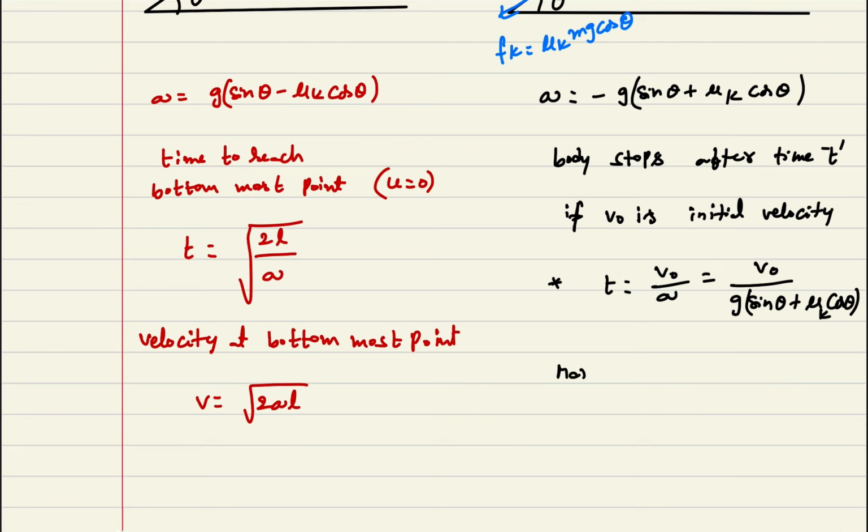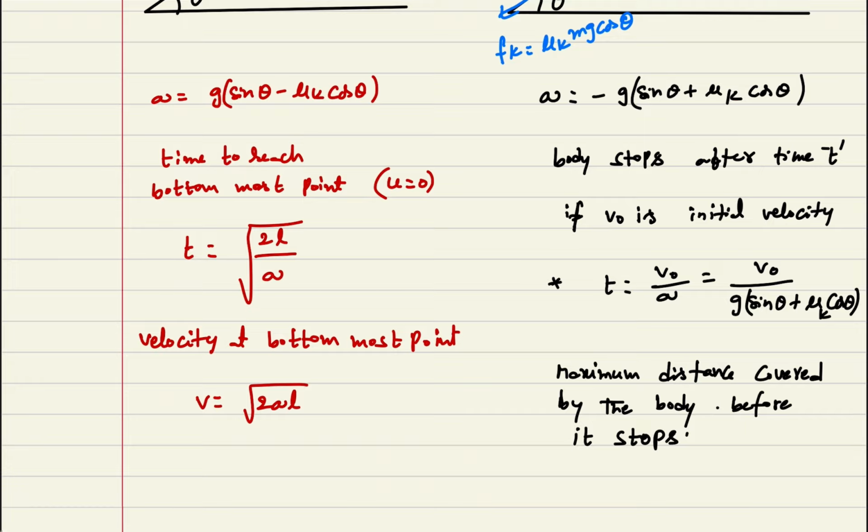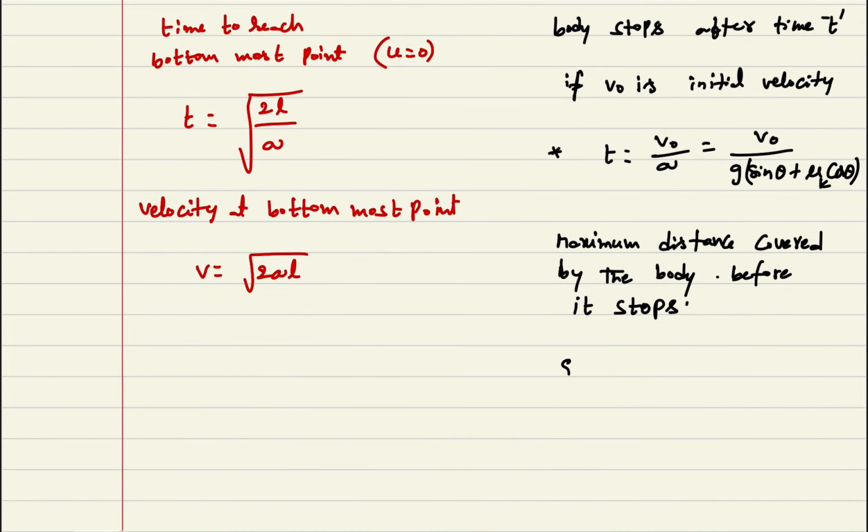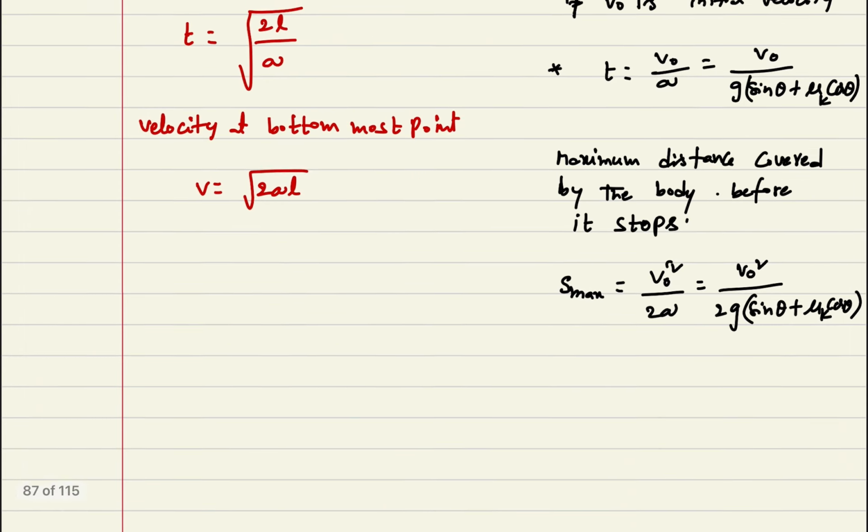Maximum distance it travels before it stops, maximum distance covered by the body before it stops, we can write S maximum is equal to v naught square divided by 2a. That is v naught square divided by 2 into g into sin theta plus mu k into cos theta.